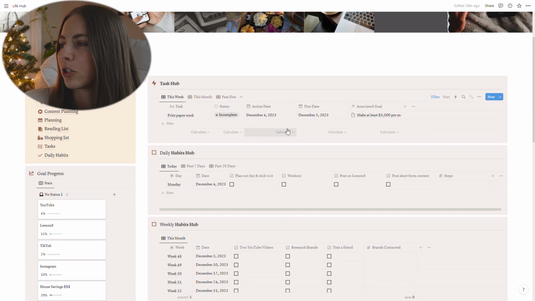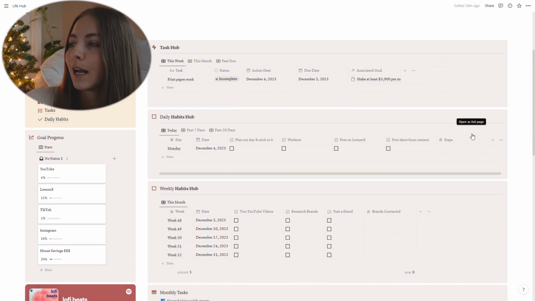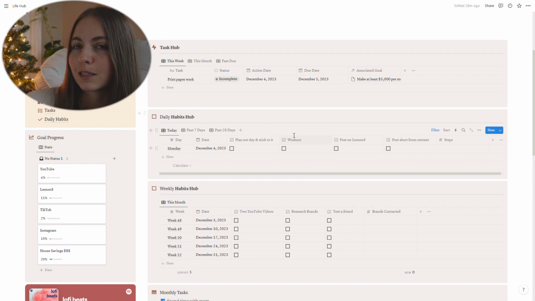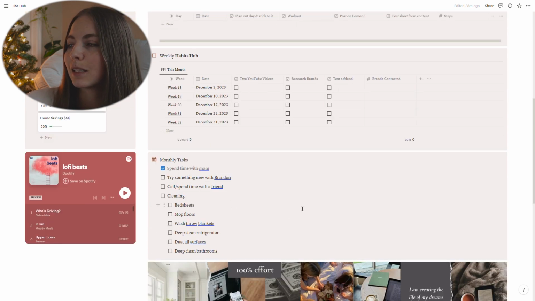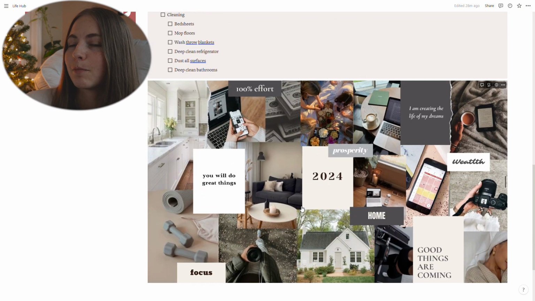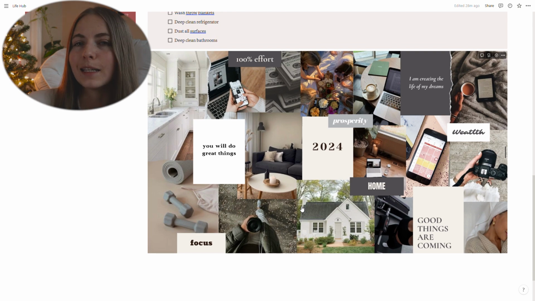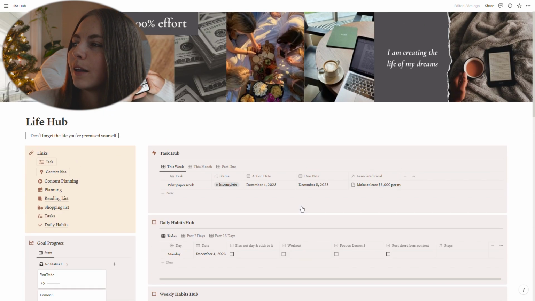And then in the main section here, I have my tasks hub, and this is where all of my tasks, all of my to-dos, all of that kind of thing lives. And then I have a daily habits hub and a weekly habits hub. So these are the things that I want to do every single day, and these are the things I want to do every single week. And then I also have a monthly tasks list of all the things that I want to get done throughout the month, which is separate from my monthly reset list. These are like during the month things. And then I also just have my vision board living here as well, so I can see it and look at it in a little bit more of a full version than what you see on the cover photo.